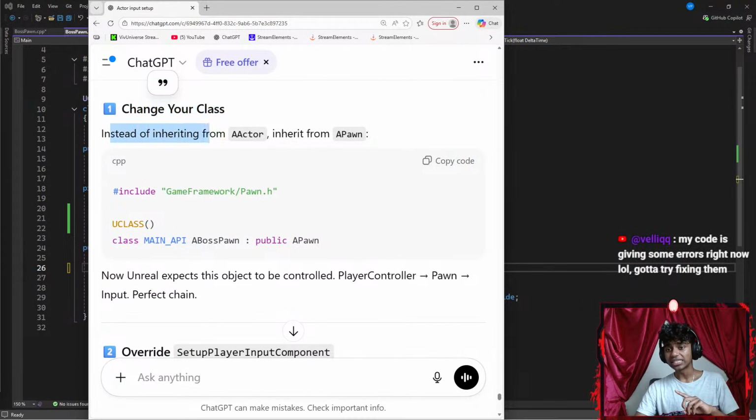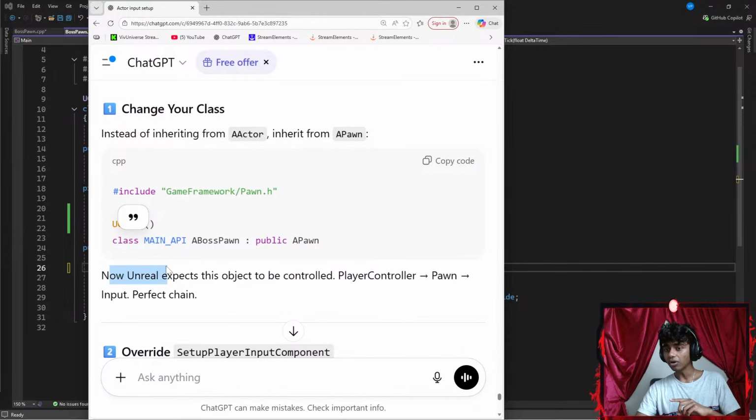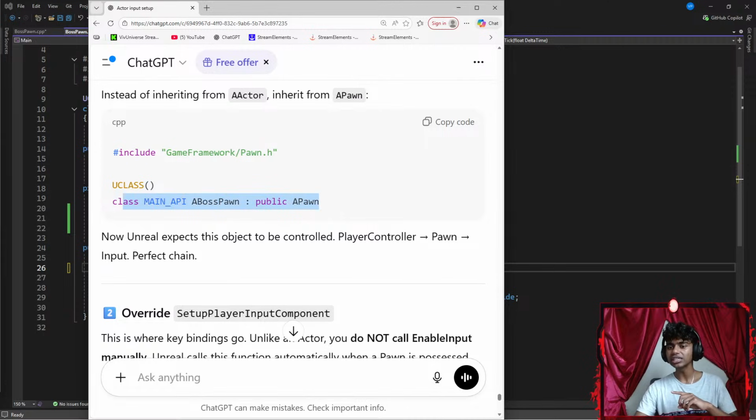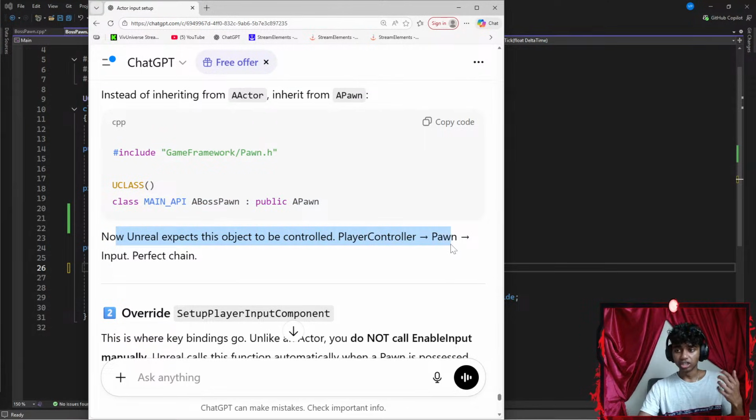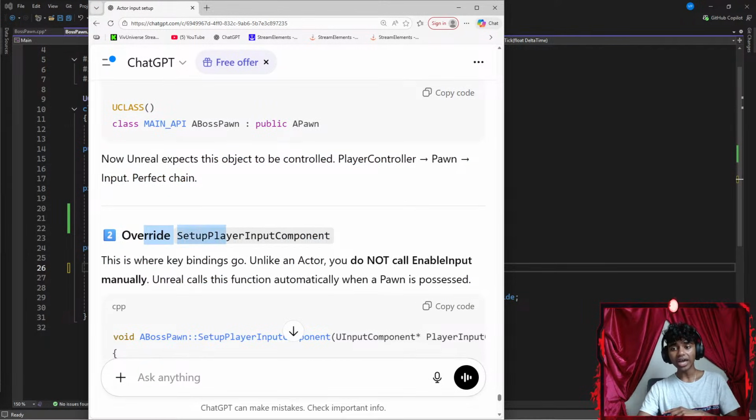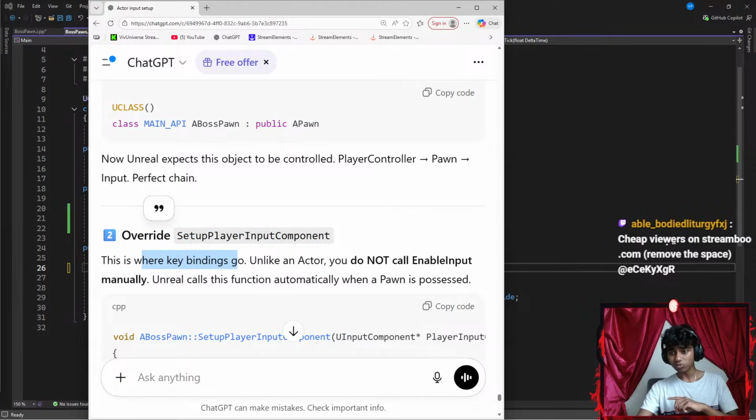Okay, changing your class. Instead of inheriting from actor, inherit from pawn, include game framework pawn, new class. Oh, I see. So this is inheritance. Now Unreal expects this object to be controlled. Player controller controls pawn, which controls input. Perfect chain. Override setup player input component. This is where key bindings go. Unlike actor, you do not call enable input manually. Unreal calls this function automatically when a pawn is possessed.